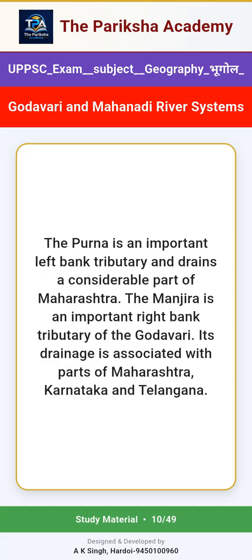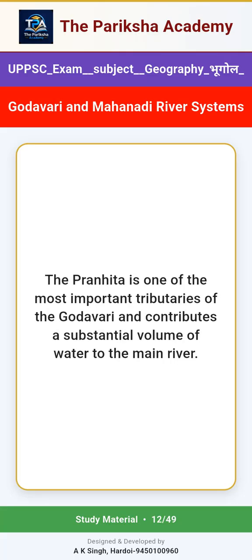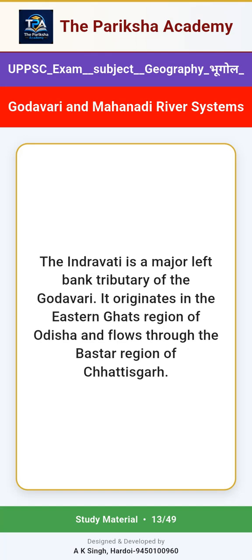The Purna is an important left bank tributary and drains a considerable part of Maharashtra. The Manjira is an important right bank tributary of the Godavari. Its drainage is associated with parts of Maharashtra, Karnataka and Telangana. The Penganga, Vardha and Vinganga are important rivers of the Godavari system. The Vardha and Vinganga combine to form the Pranhita. The Pranhita is one of the most important tributaries of the Godavari and contributes a substantial volume of water to the main river. The Indravati is a major left bank tributary of the Godavari.